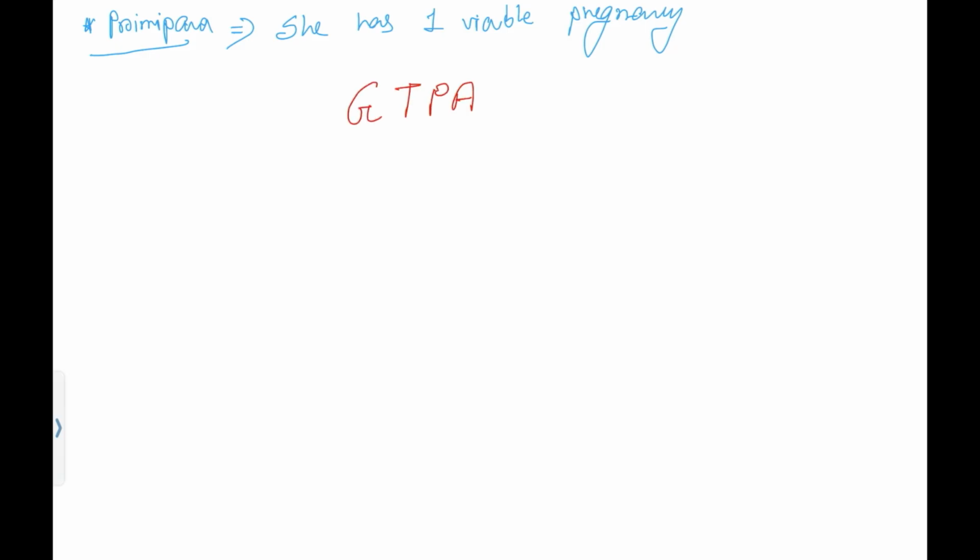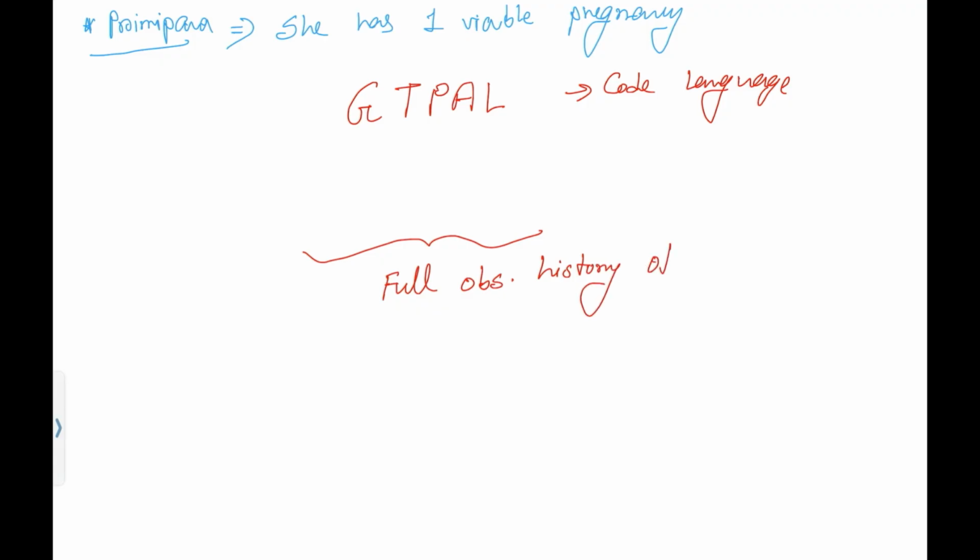Now coming to the GTPAL score. What is this GTPAL score? It is a code language, from which you will know the full obstetrical history of a woman. When a woman comes to you, in the case sheet you will see this code, GTPAL, and a few numbers. From this you will know the full obstetrical course of this woman till now. So G stands for Gravida.